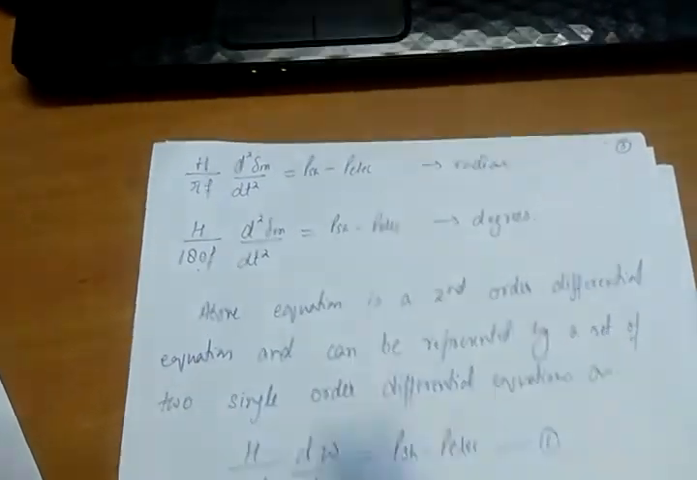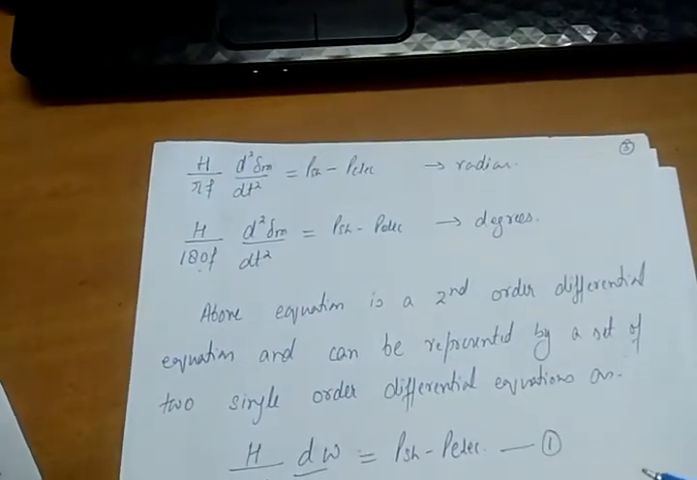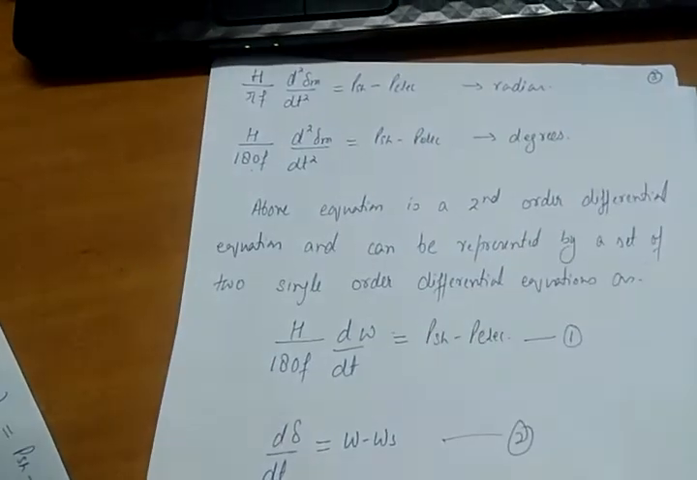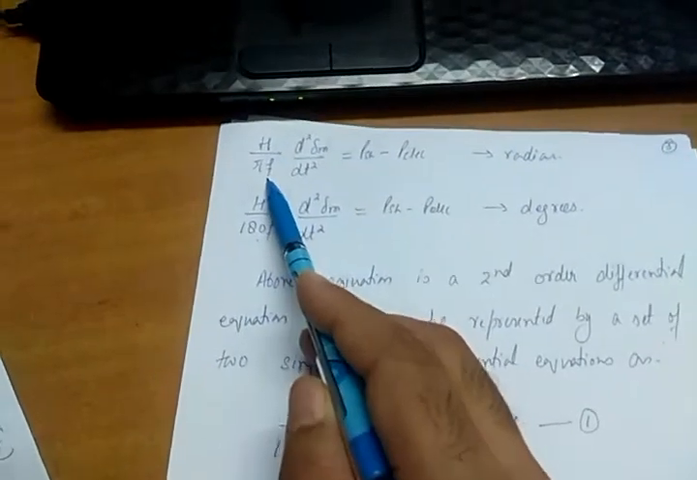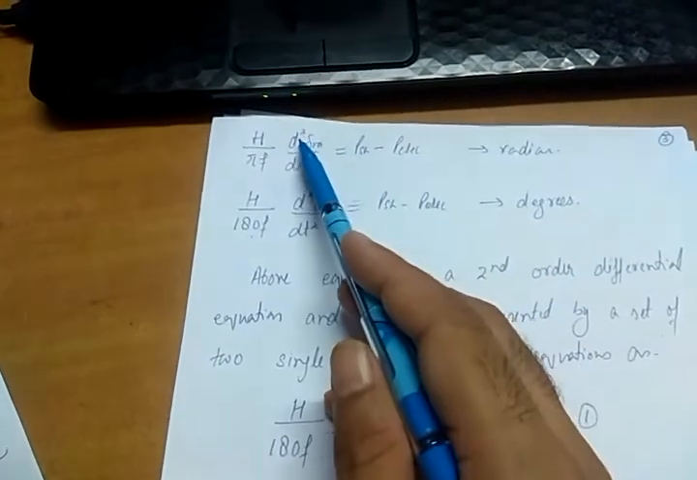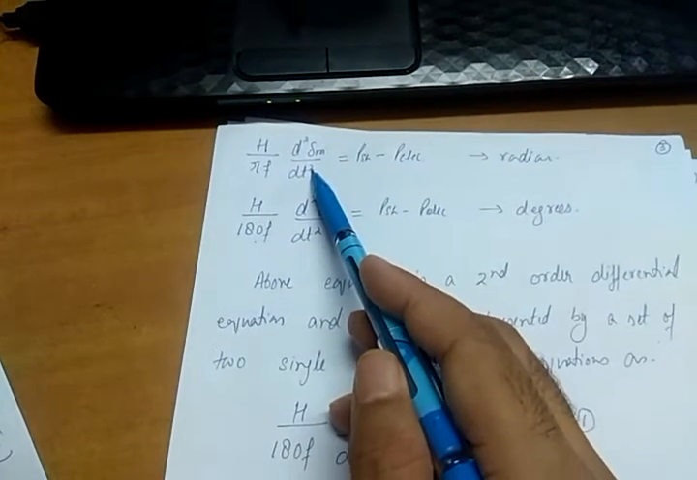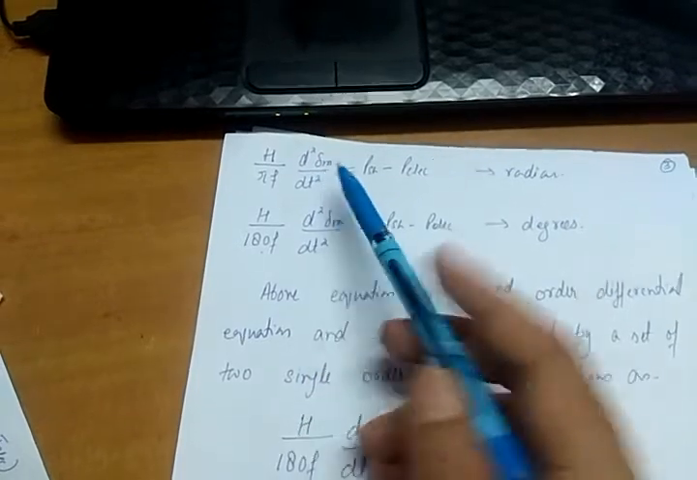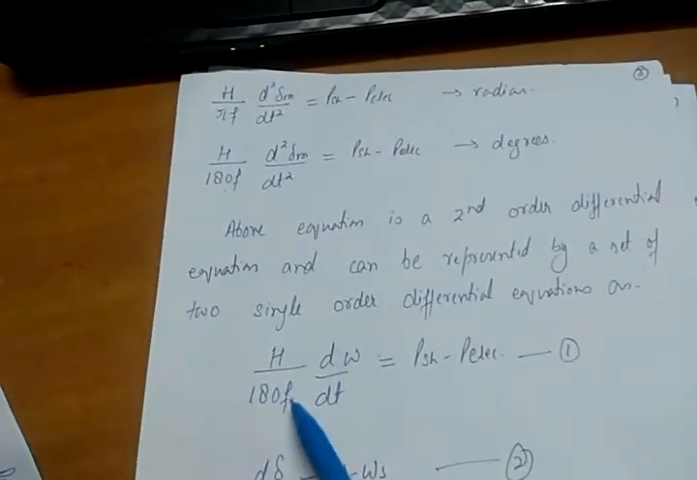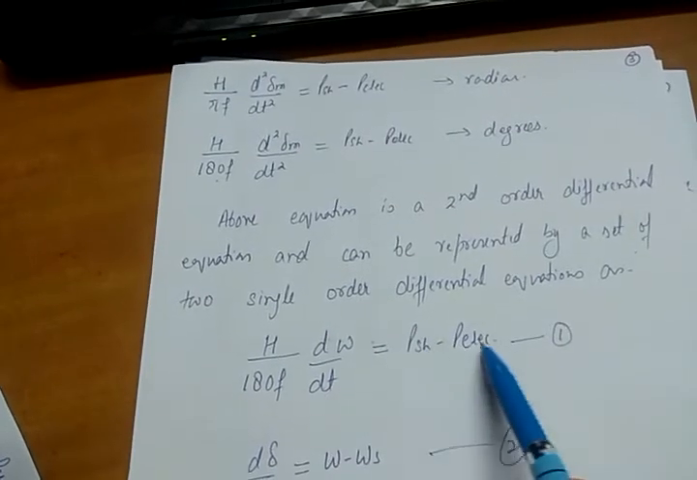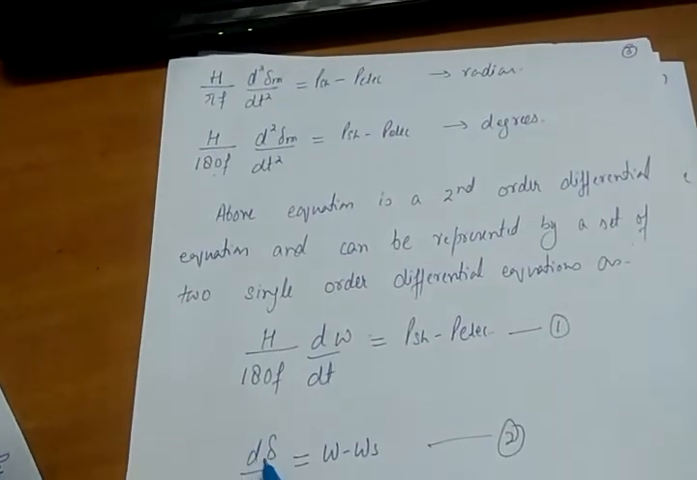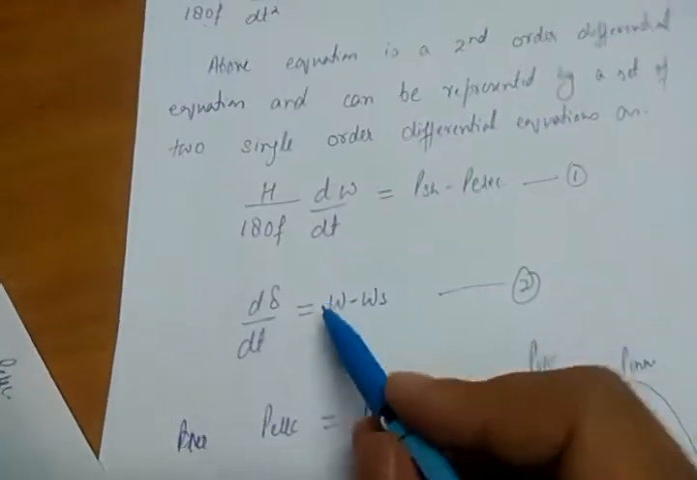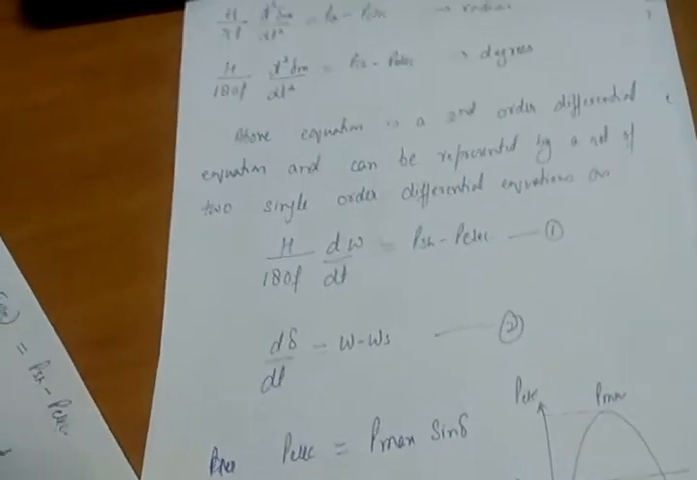Okay. So this equation can be represented by a set of two first order differential equations. How can it be represented? It can be represented like that. H upon pi f into d square delta m upon dt square, I will write d omega by dt, because d omega by omega is nothing but d delta upon dt. So it will become d square delta m by dt square. So H upon 180 f into d omega upon dt is equal to P shaft minus P electrical. And what is d delta by dt? It is nothing but rotor speed minus synchronous speed, omega minus omega s. d delta by dt is nothing but omega minus omega s.